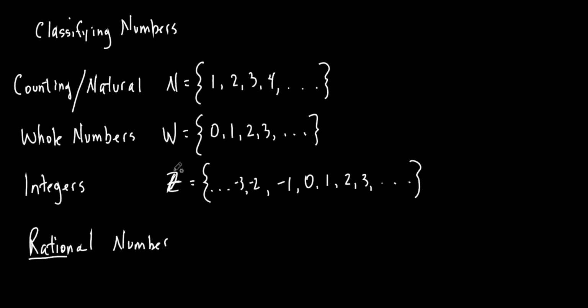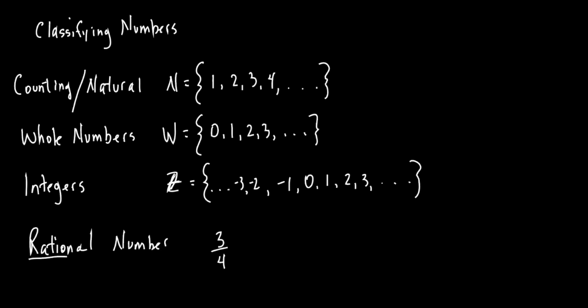Remember I said it's a Z with that weird bar? All right, it just looks a little different. You can just make it a Z. But what word is in rational? Ratio. What's a ratio? Ratio is like a comparison between one thing and another. In math, what is a comparison between one thing and another? It's basically a fraction. All right, so really any number that you can write as a fraction is a rational number. So like 3/4.